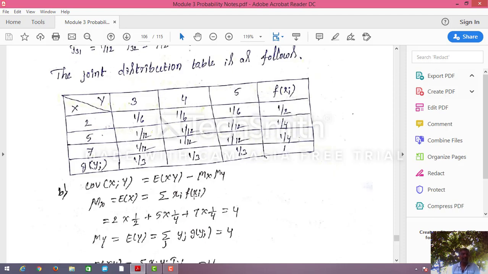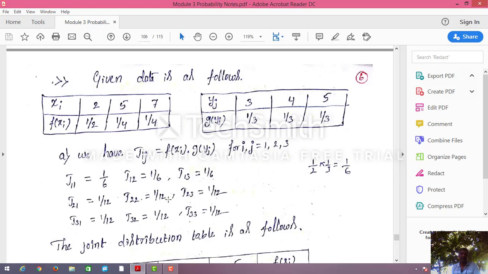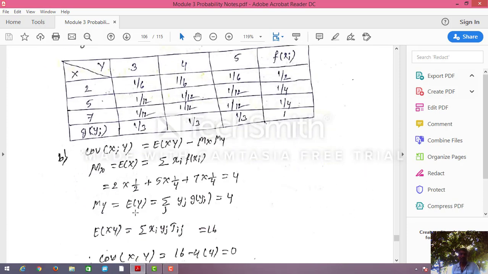Summation of xi into f of xi. What is that? Summation of xi into f of xi is nothing but, already you know, xi: 2 into 1 by 2 plus 5 into 1 by 4 plus 7 into 1 by 4. If you add all this, you will get 4.